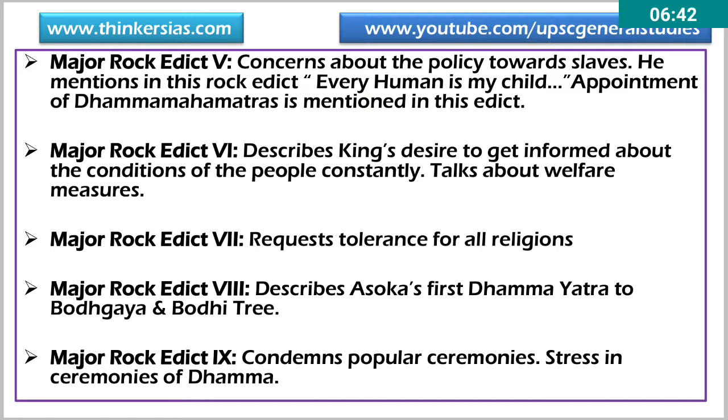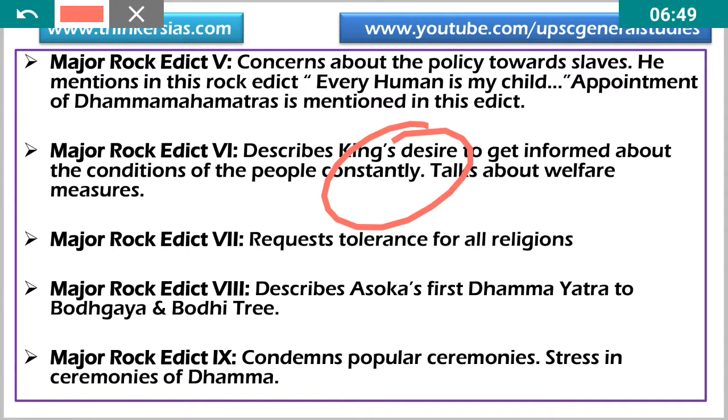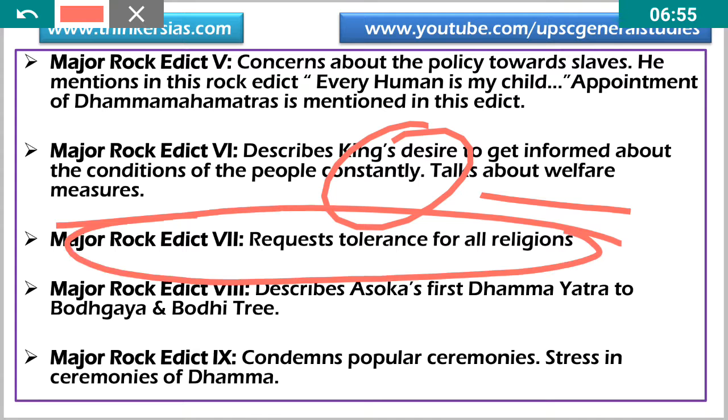The sixth Major Rock Edict describes the king's desire to be constantly informed about the condition of the people. He talks about welfare measures. Okay, in the seventh rock edict he requests tolerance for all religions. So you can remember the rock edicts and give reference to them to glorify Indian civilization whenever there is a need in your answers.